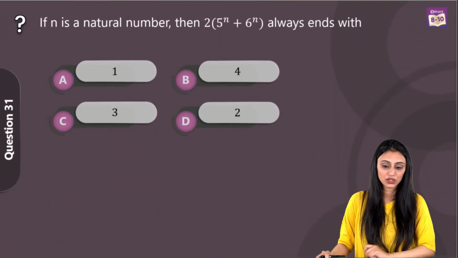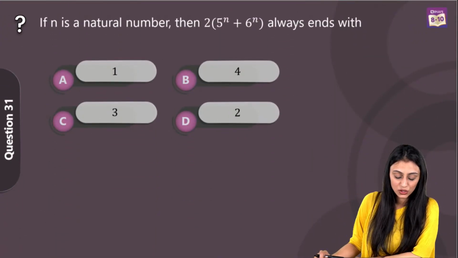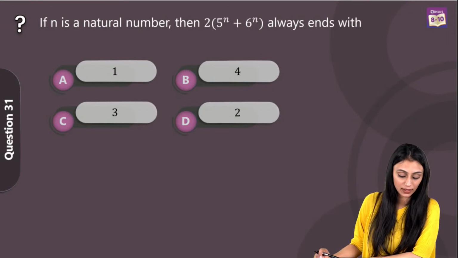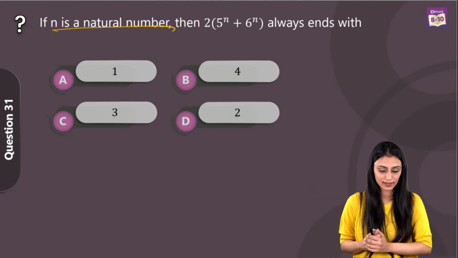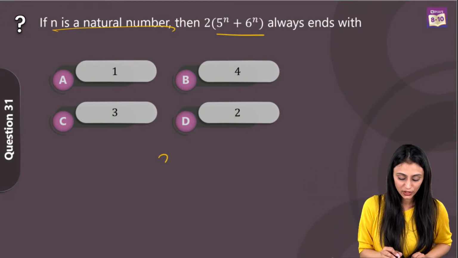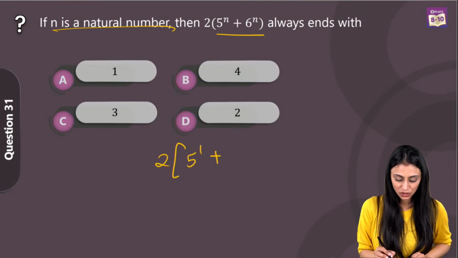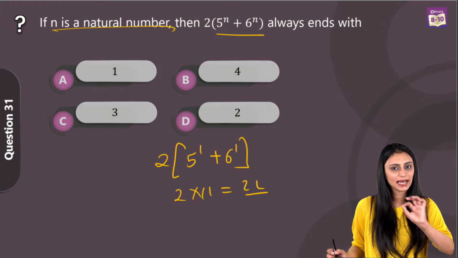If n is a natural number, then twice of 5 to the power n plus 6 to the power n always ends with. So n is a natural number over here, so it can take values 1, 2, 3, 4 like this, right? Let's suppose I put 1 over here. So we have 2 times 5 to the power 1 plus 6 to the power 1. That's going to be 11, so we have 22. It's ending with 2.